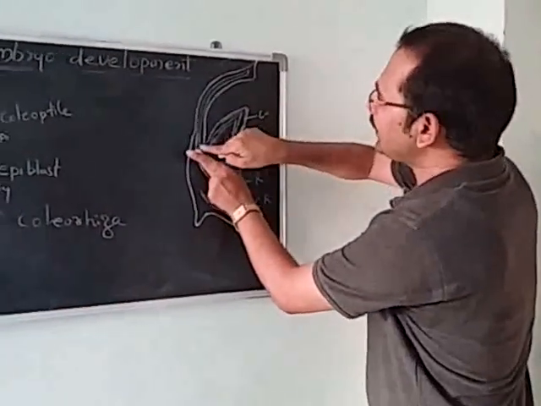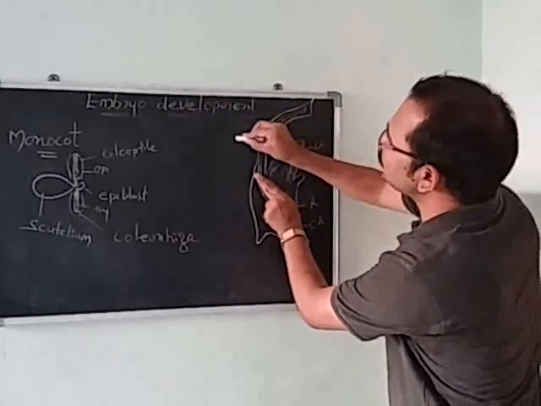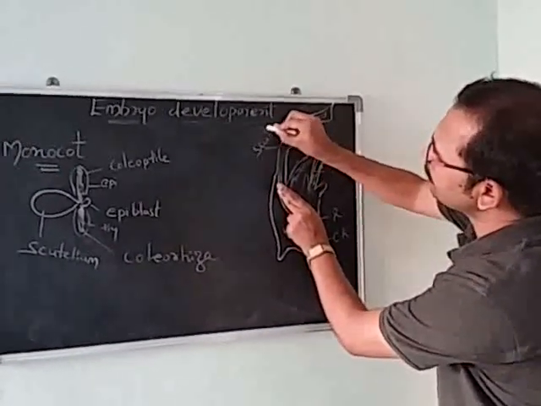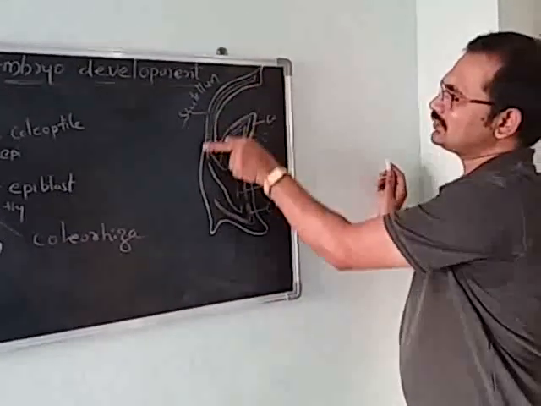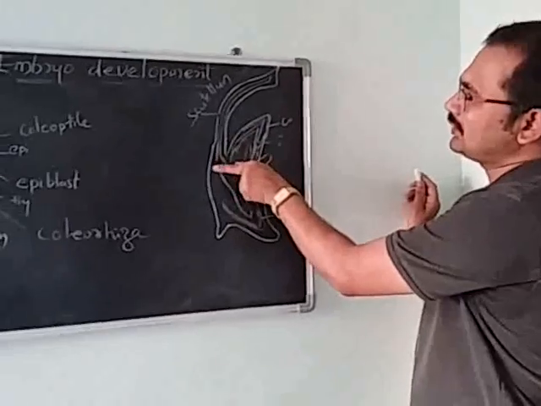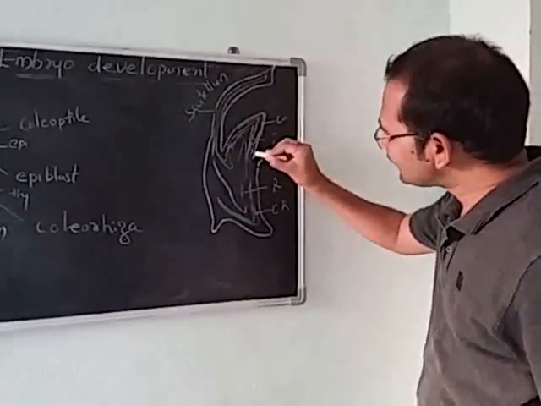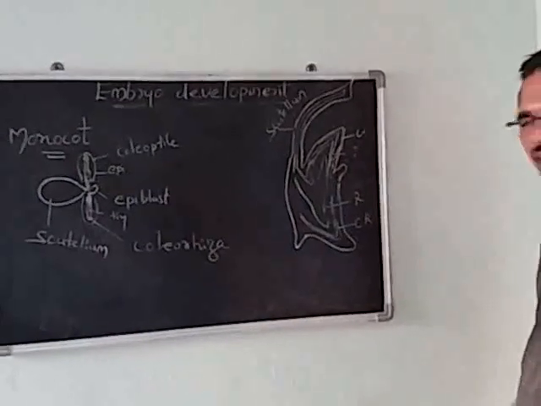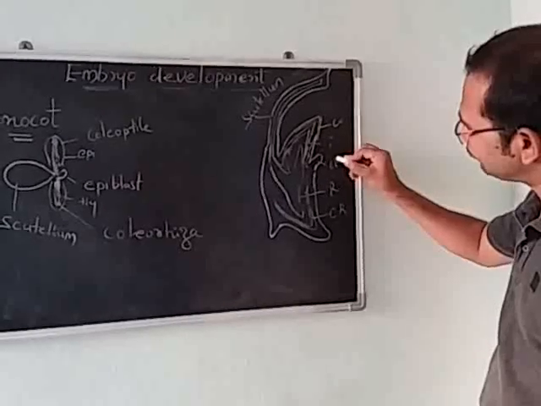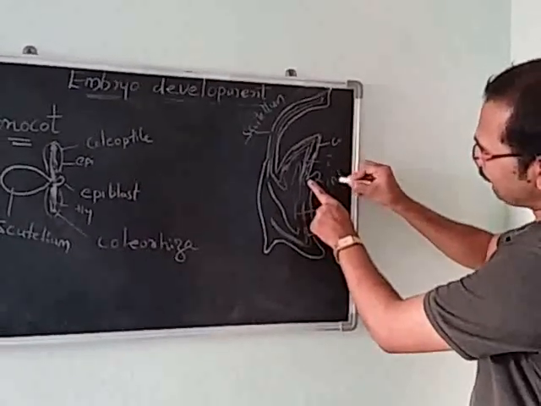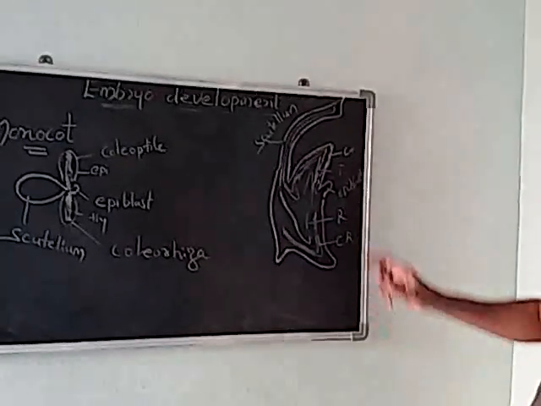One cotyledon is large and shield-shaped. This we call the scutellum. What is that name? Scutellum. This is the single, well-developed, shield-shaped cotyledon present in monocot. But the other cotyledon is a reduced cotyledon, which we call the epiblast. This is the epiblast, and this we call the scutellum. This is seen in the monocot embryo.